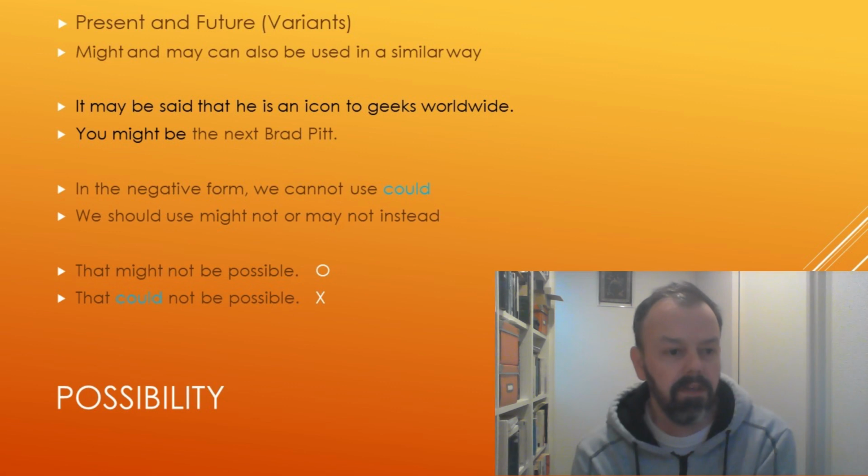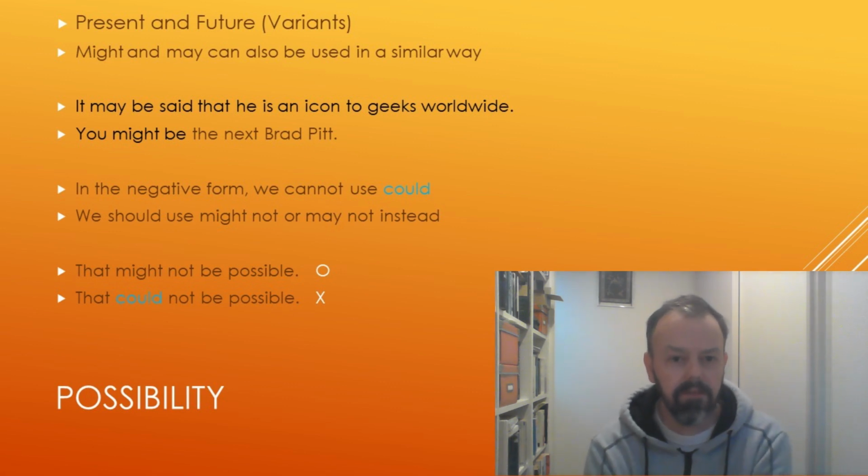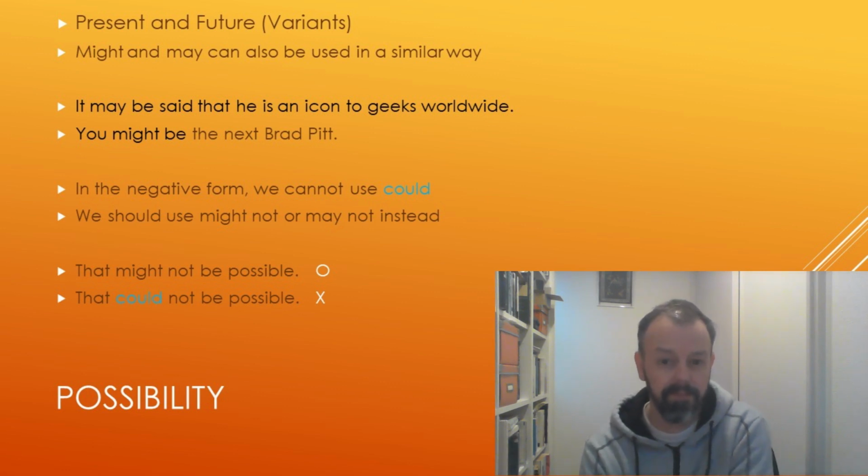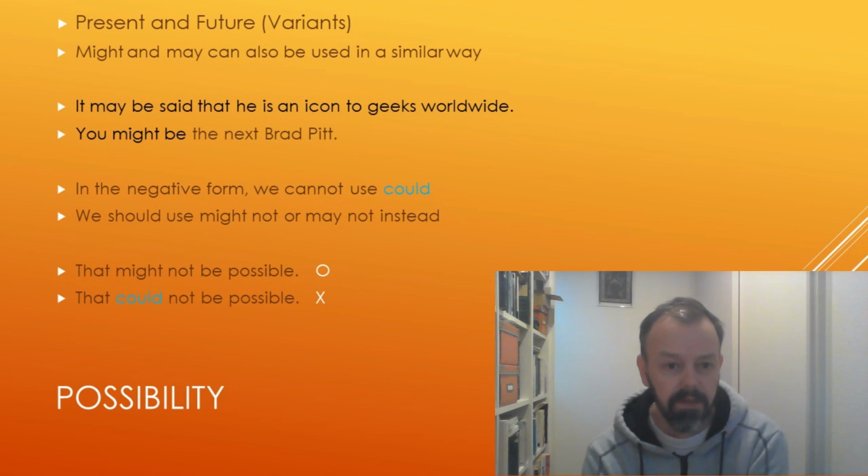So as with abilities, we also have some variants which are used, and these include just straight up modal verbs might and may, which can be used as options here. So using the same sentences from the previous slide: it may be said, you might be.